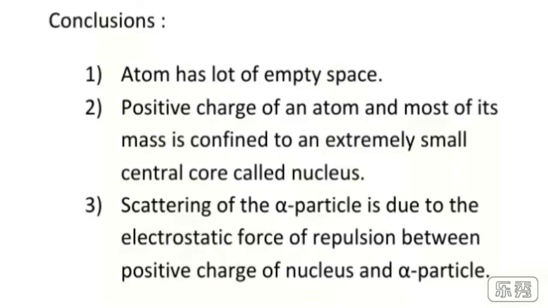Now we can summarize the conclusions of the alpha particle scattering experiment. The atom has a lot of empty space. The positive charge and most of its mass is confined to an extremely small central core called the nucleus of the atom. Scattering of alpha particles is due to the electrostatic force of repulsion between the positive charge of the nucleus and the alpha particle.